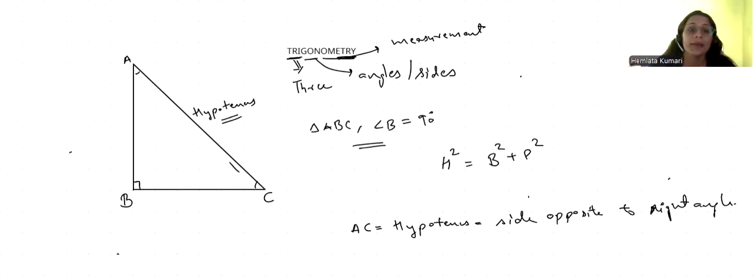Now we have the other two sides, base and perpendicular. Base is a side adjacent to the acute angle other than the hypotenuse.